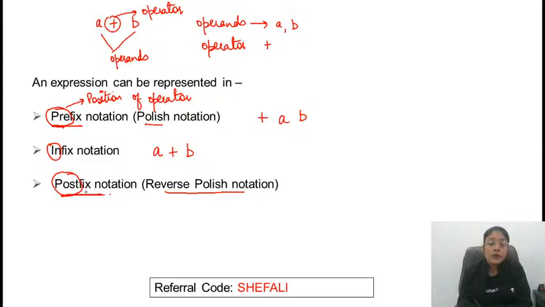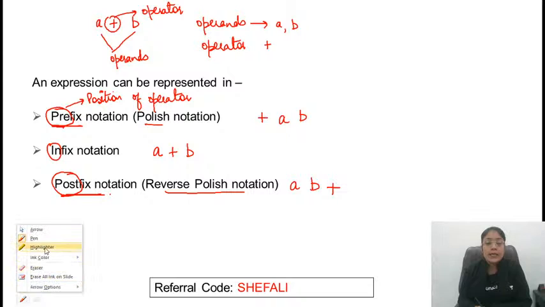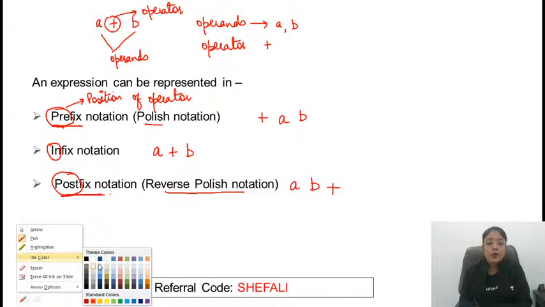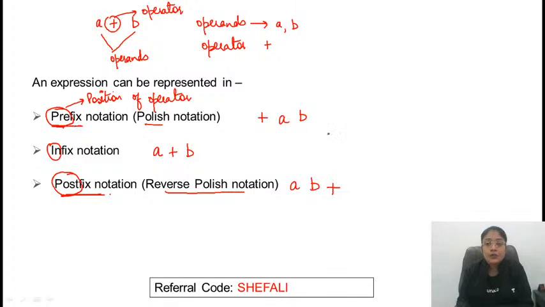Similarly, postfix: post means later, after. So first of all, we need to mention the operands and then the operator. What operands are available? It's A, B. These are the two operands and then the operator. So if I write the syntax, what will it be for prefix? First of all, the operator. Pre means the operator comes first, then operand 1, and then operand 2. Clear? Are you following this concept?